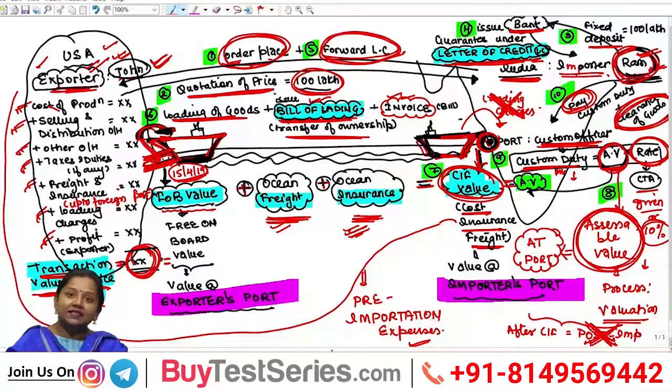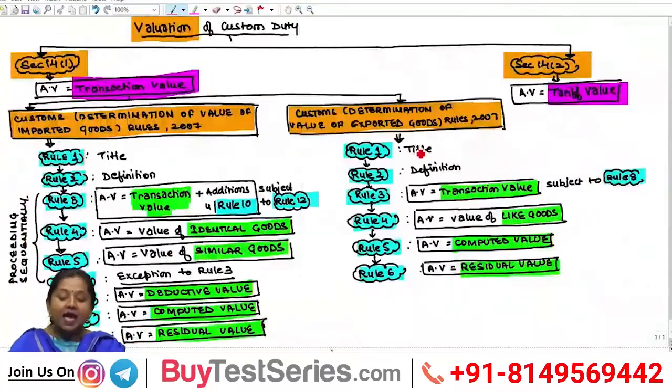Now, we can consider the whole process under valuation laws. The Central Government has made proper laws on the instructions given to it by Parliament under the Customs Act. We can understand the flow through a flow chart of valuation of customs duty under legal citation. There is Section 14 of the Customs Act 1962, which talks about customs valuation.